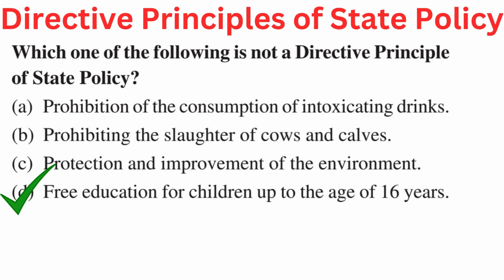Your question is, which one of the following is not a directive principle of state policy? Your options are A. Prohibition of the consumption of intoxicating drinks. B. Prohibiting the slaughter of cows and calves. C. Protection and improvement of the environment. Or D. Free education for children up to the age of 16 years. Right answer is D. Free education for children up to the age of 16 years.